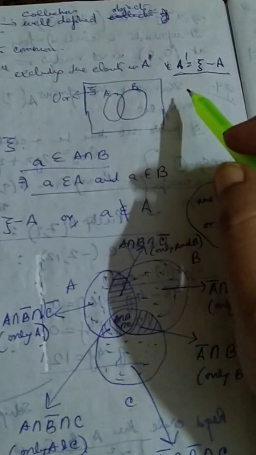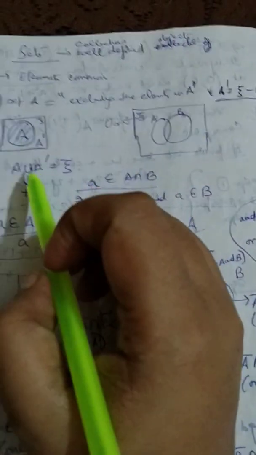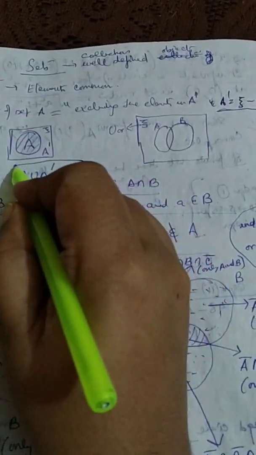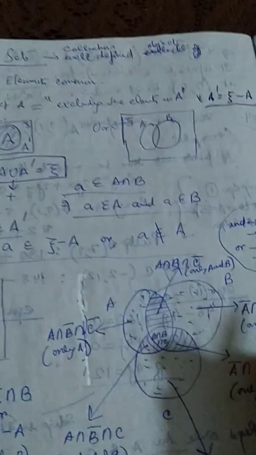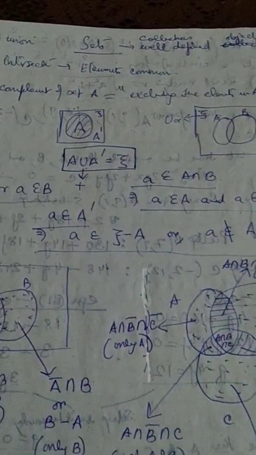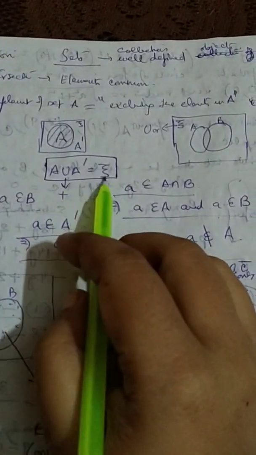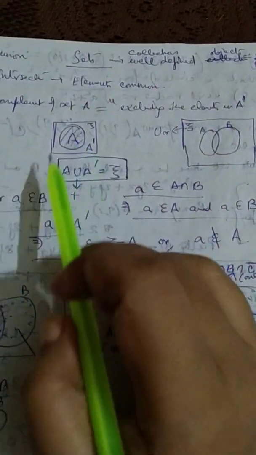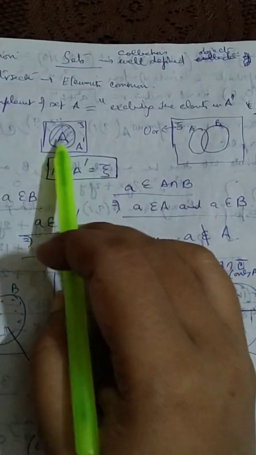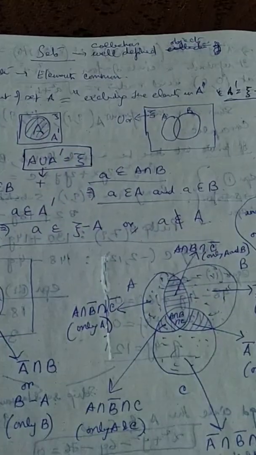And not only that, for a particular set, A union A dash is the universal set Xi. This is your universal set. Union stands for or plus, whatever. A union A dash is your universal set. As you can see in the Venn diagram, this is your A. The outside is your A dash. So obviously A union A dash will represent Xi.